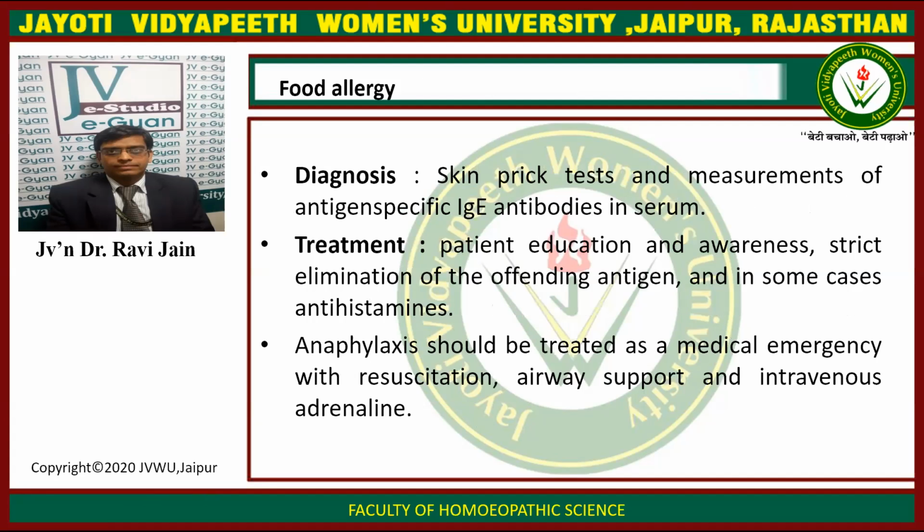Now, how will you diagnose a case of food allergy? It is a very simple test that is performed. Commonly, this is known as the allergy test. We perform a skin prick test. There are two types of tests, one for vegetarian and one for non-vegetarian items. The procedure is almost the same, but the antigen changes. So the diagnosis is usually by skin prick test and measurement of antigen-specific IgE antibodies. We have to check for IgE antibodies in the serum.